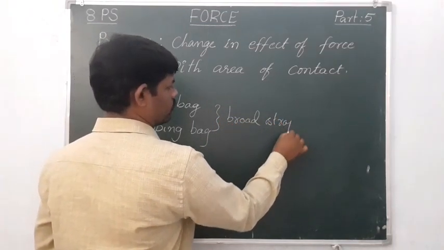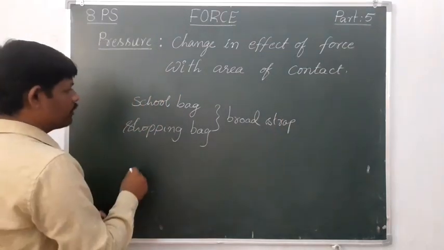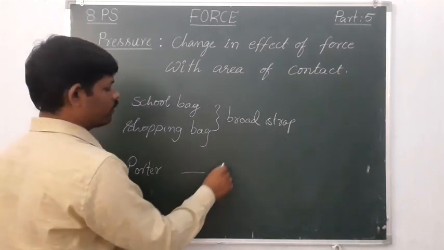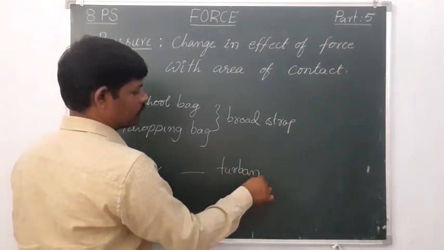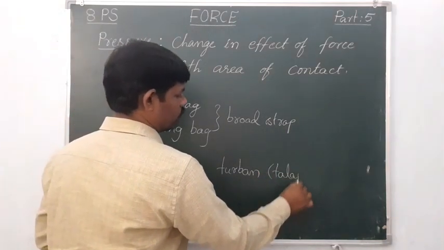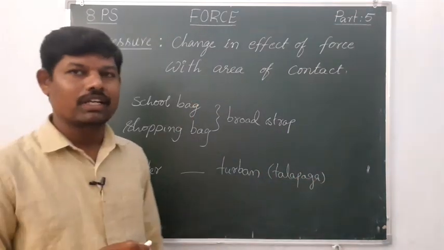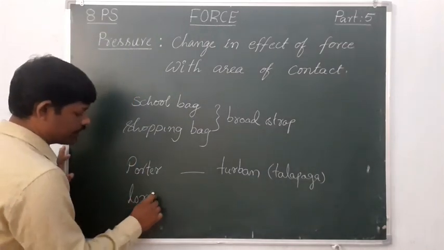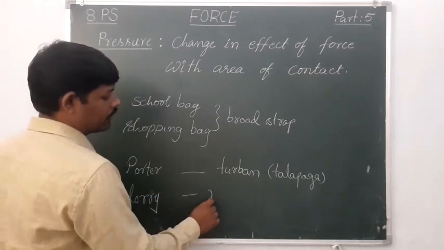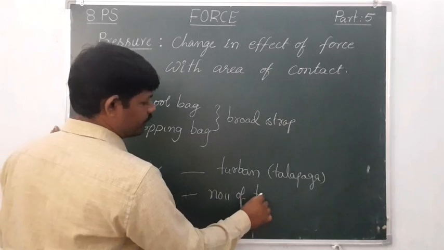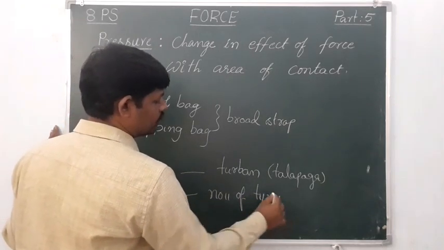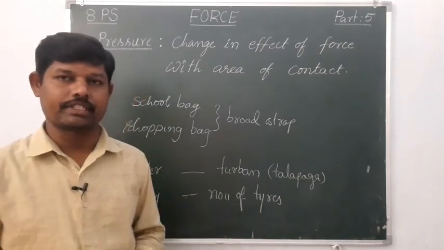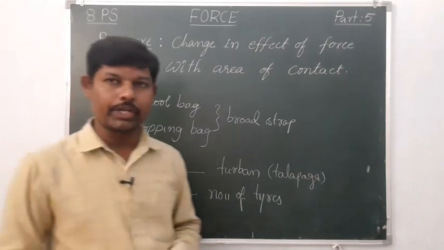Strap. Okay, so potters use a turban while carrying their heavy loads. So this is talapaga. And one more observation: if you observe lorries carrying heavy loads, they have a number of tires. They use a number of tires while carrying heavy loads, with broader surfaces. So from all these examples, what do you understand?